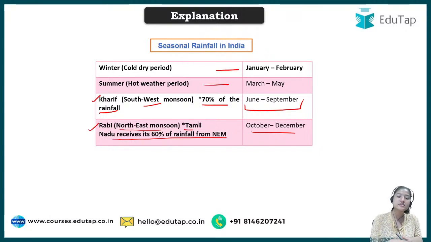Why is the name southwest monsoon or northeast monsoon given? It is because of the side from which the particular trade wind is coming, or in simple language, the side from which the wind is coming, which later turns into monsoon. The directions are mentioned, and that is why it is the southwest monsoon and the northeast monsoon.